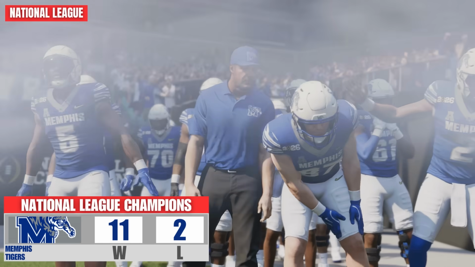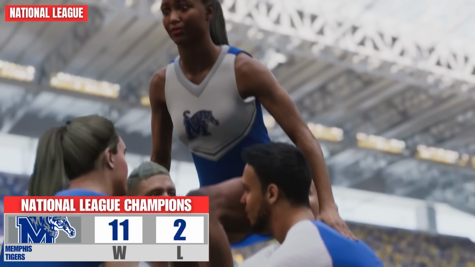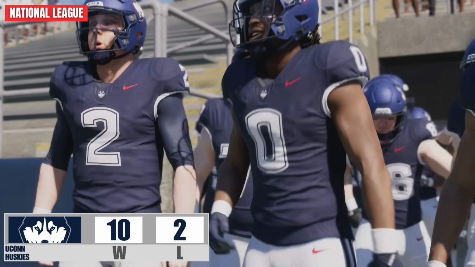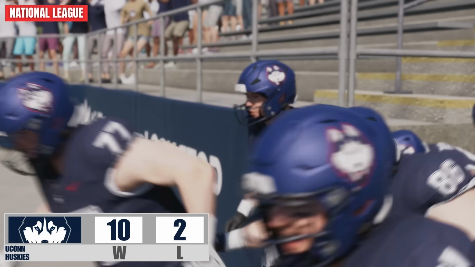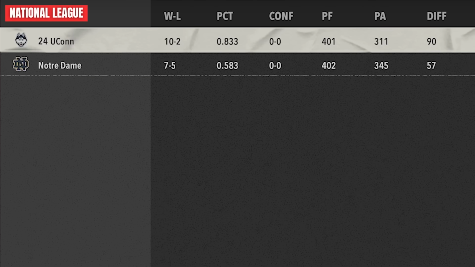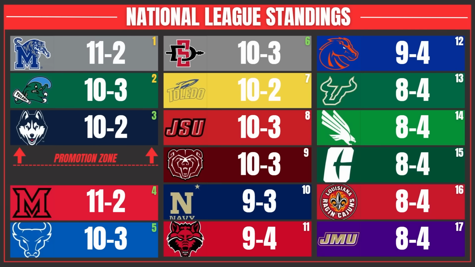And finally, at the bottom of year 1, the National League, where the Memphis Tigers won this league at 11-2 record. A very surprising team was the UConn Huskies, finishing 10-2 at the 3 seed. To think I was highlighting Notre Dame as the best independent team, I completely missed out on UConn apparently, who finished ranked in 10-2. It still wasn't good enough to earn that 3rd promotion spot in the National League, however, as Tulane lost the conference championship to Memphis, and they were a better ranked team, so they will get the 2nd promotion spot.